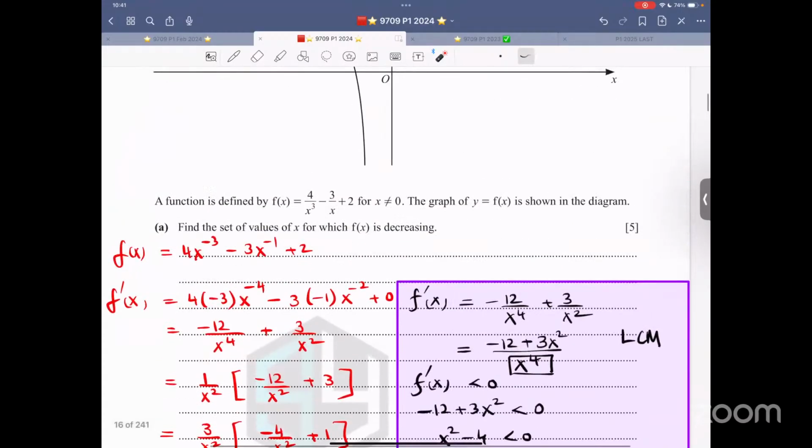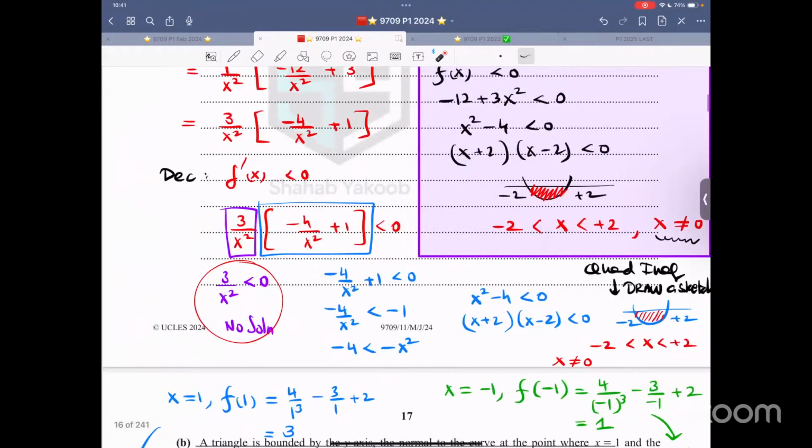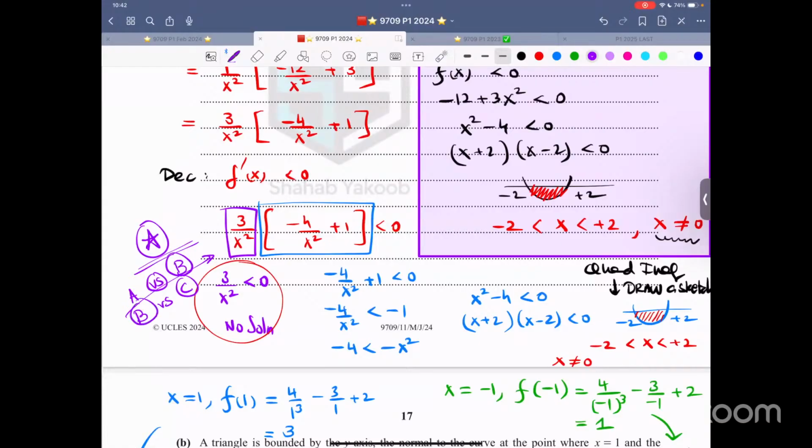And then they are asking, find the set of values for which f(x) is decreasing. F prime x should be less than 0. 3 over x squared less than 0 has no solution because the variable will disappear. So basically, you have to solve this. So that was a very nice, strong question. This is what separates the A's versus the B's, or the B's versus the C's. That is what such a question separates.